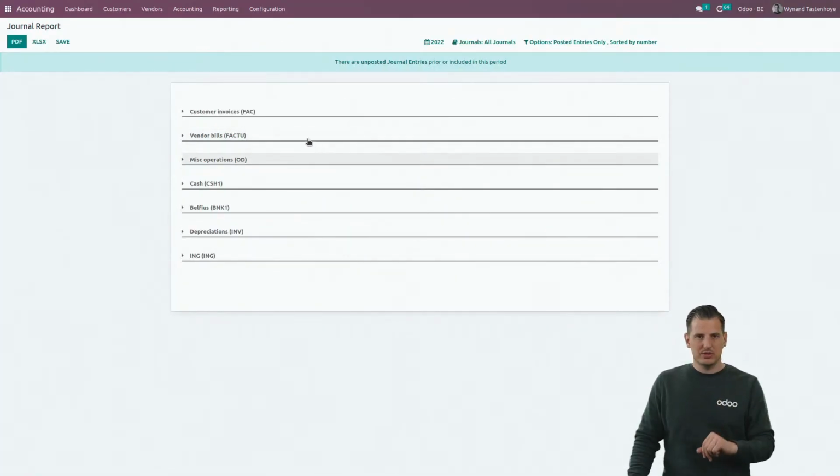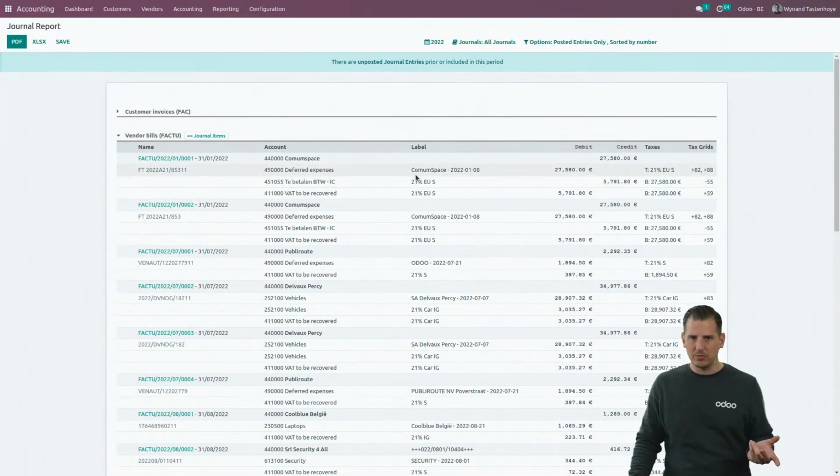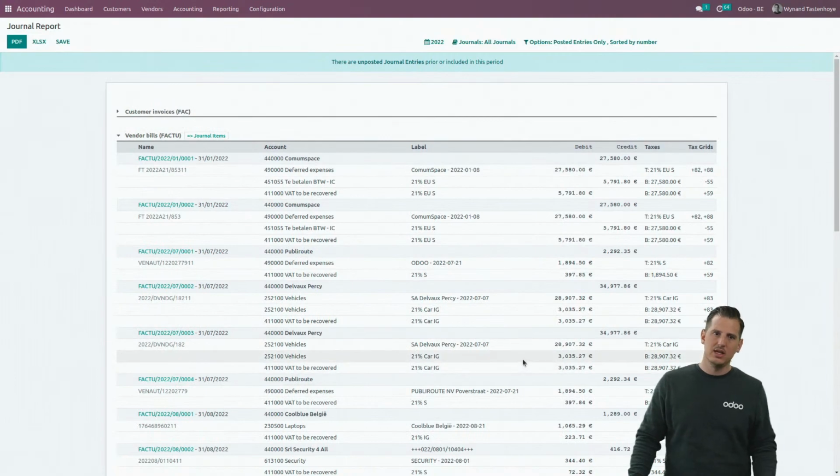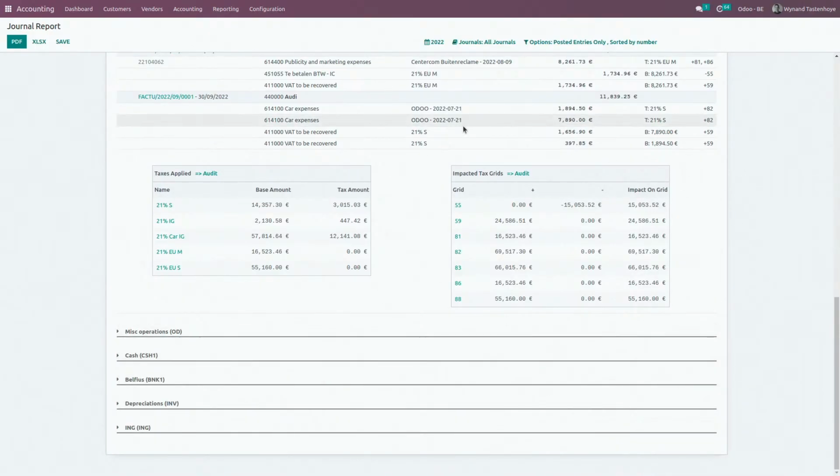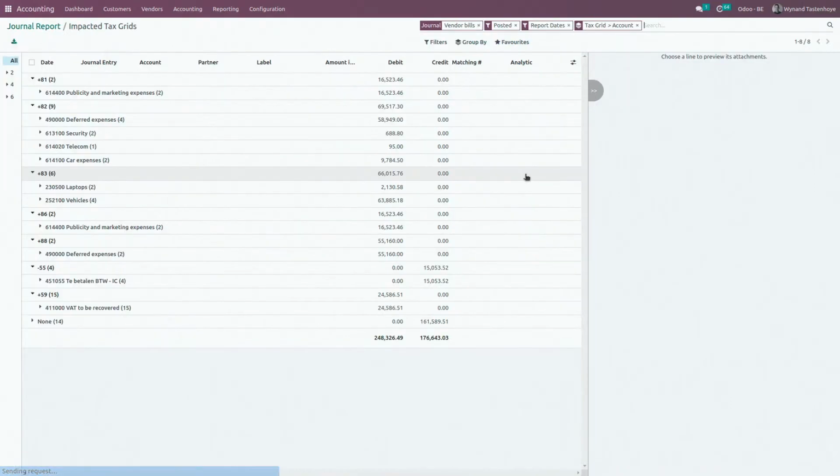We talked about the customer invoices. Let's have a look at the vendor bills. Basically exactly the same. Also the link to the bill, etc. What is way more interesting is at the bottom you have a VAT overview, and from here on you can drill down the VAT audit, which will basically give you a view globalized by VAT tag.